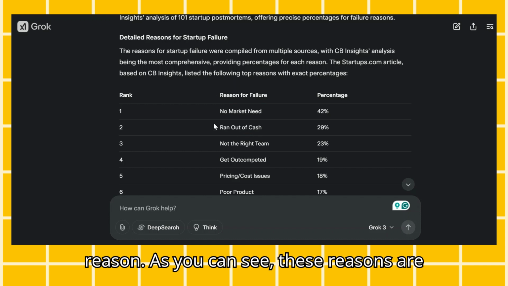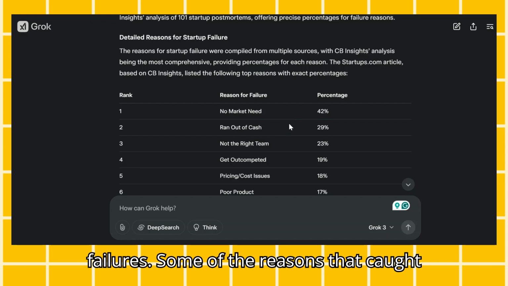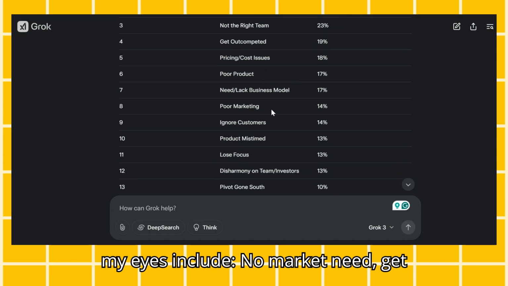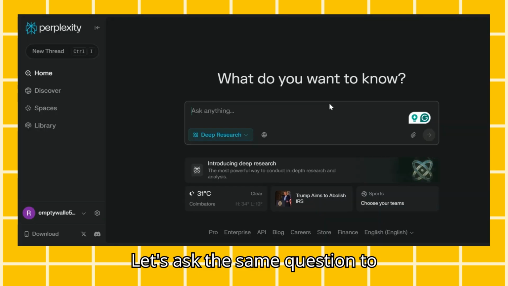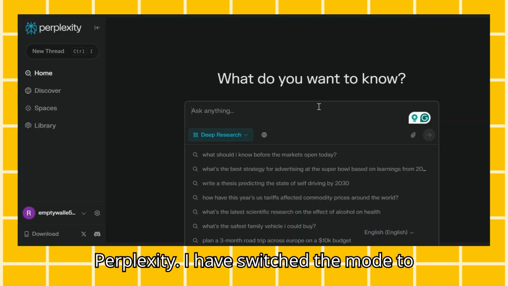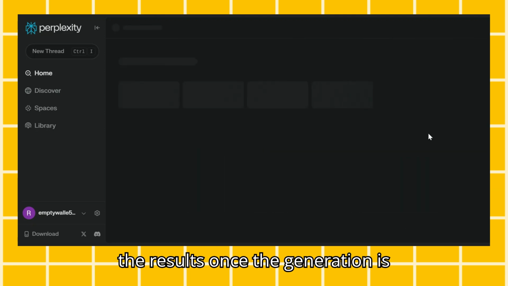As you can see, these reasons are highly relevant to real-world startup failures. Some of the reasons that caught my eyes include no market need, get outcompeted, poor product, poor marketing, and ignoring customers. Let's ask the same question to Perplexity. I have switched the mode to deep research, and let's start comparing the results once the generation is completed.